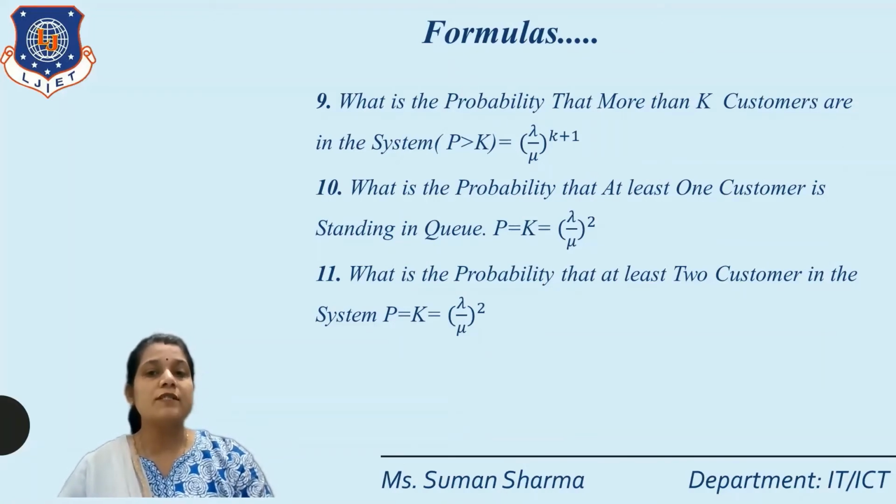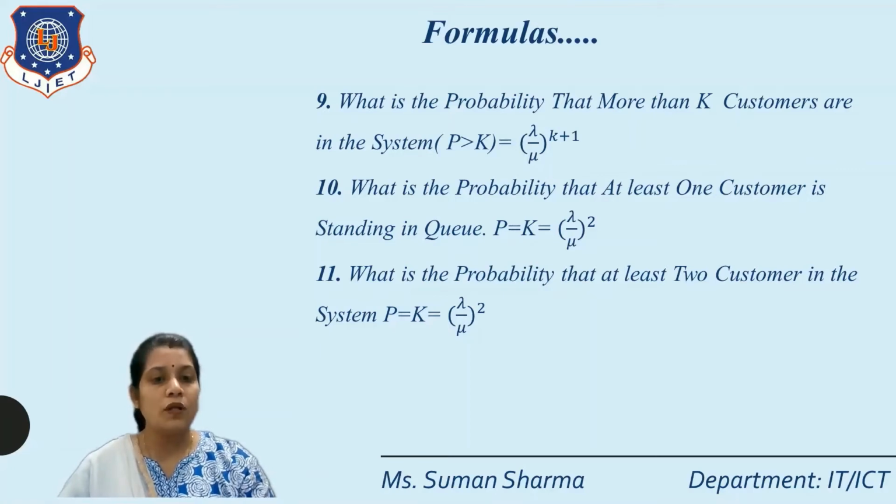Next, what is the probability that at least one customer is standing in the queue? That means P for K equal to 2 is lambda by mu whole square. Next, what is the probability that at least two customers are in the system?